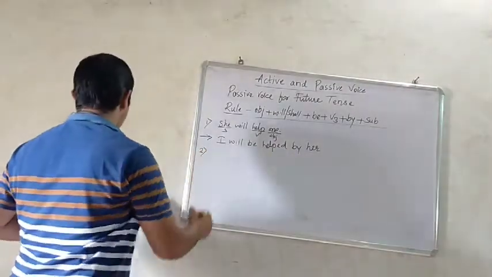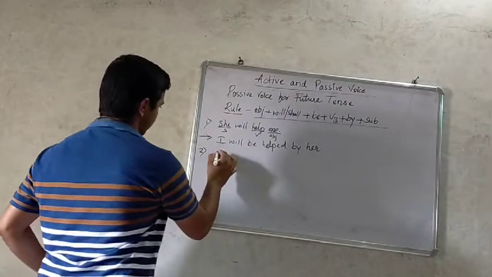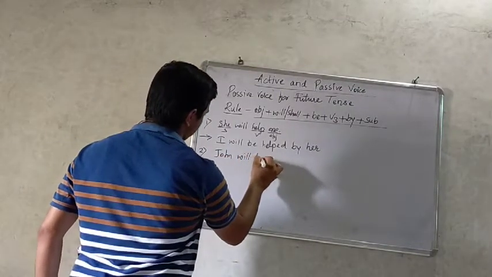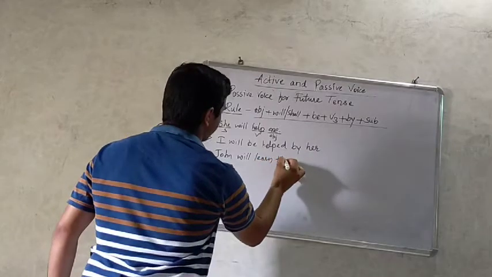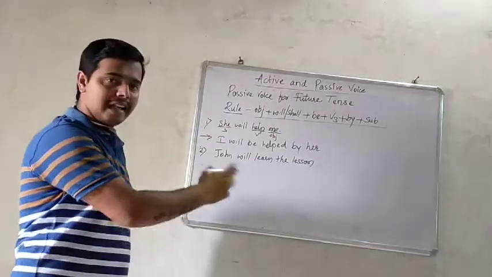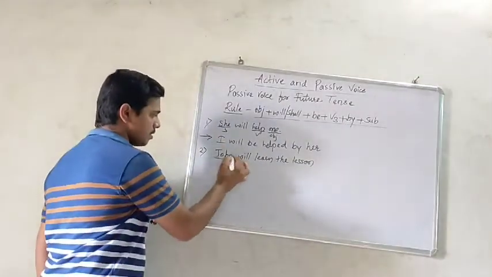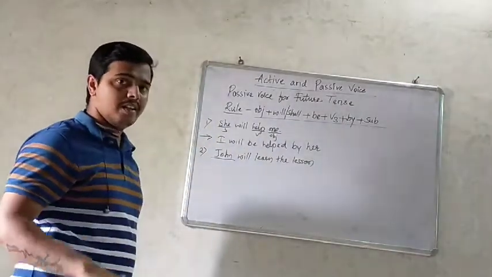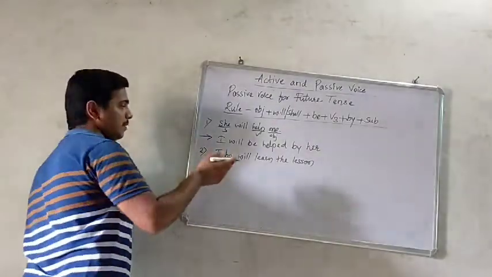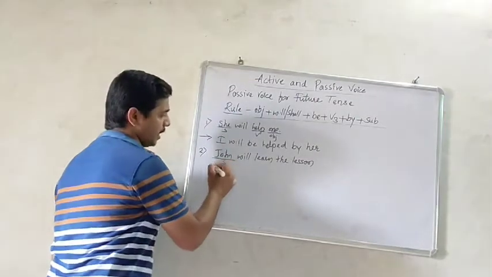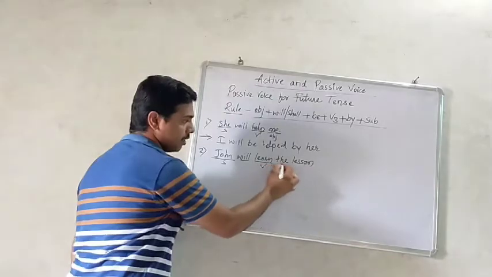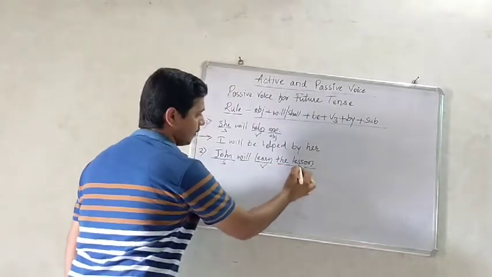Second example: John will learn the lesson. Initially, just identify the sentence structure. It is very easy for you. John is the subject, will is the helping verb, learn is the main verb, the lesson is the object.